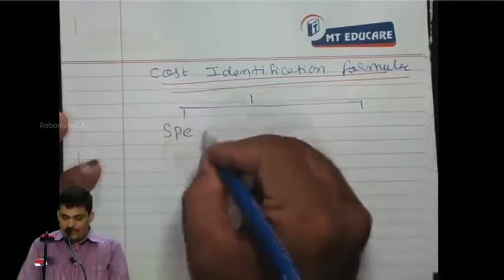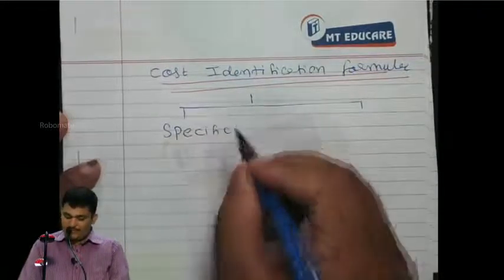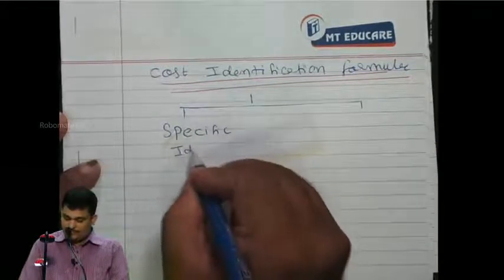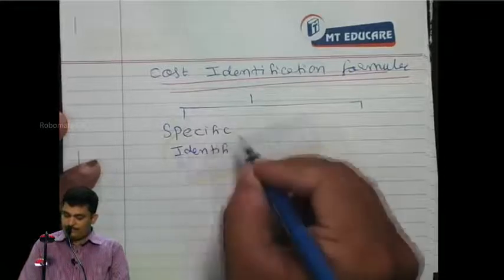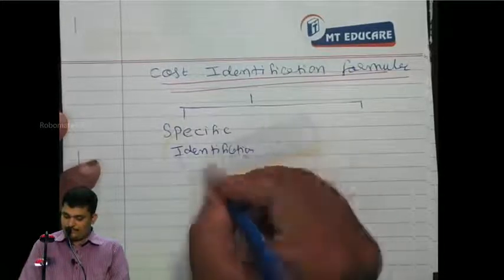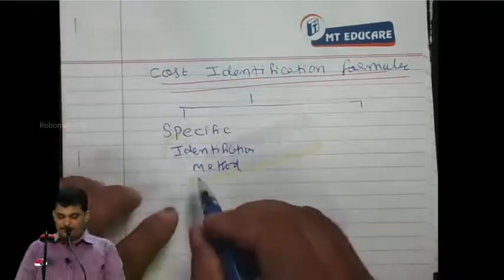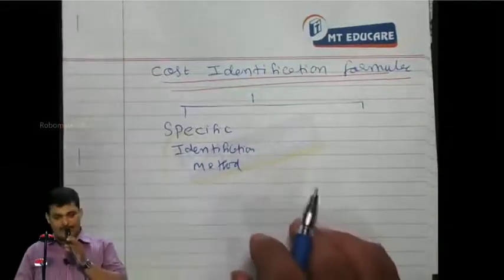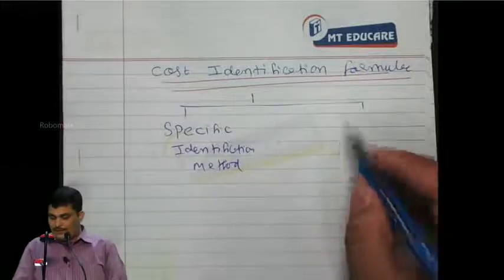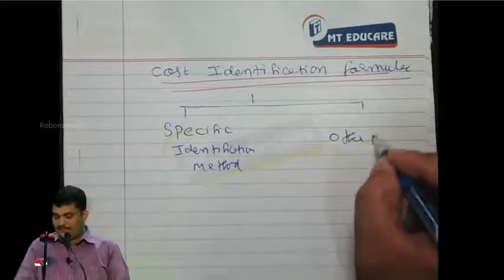We'll use two approaches: the specific identification method, and other methods.